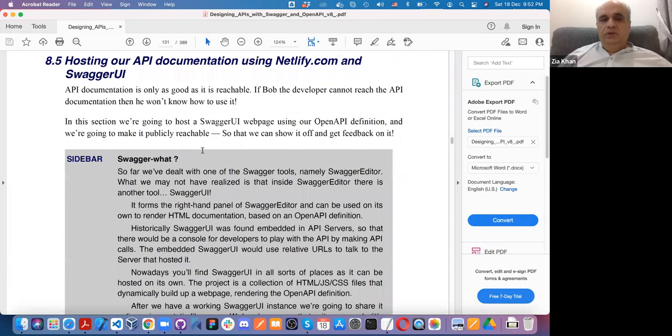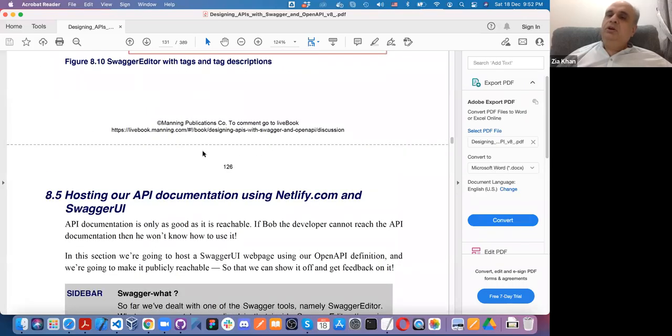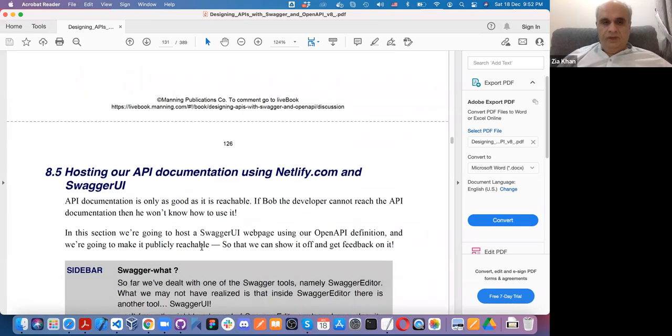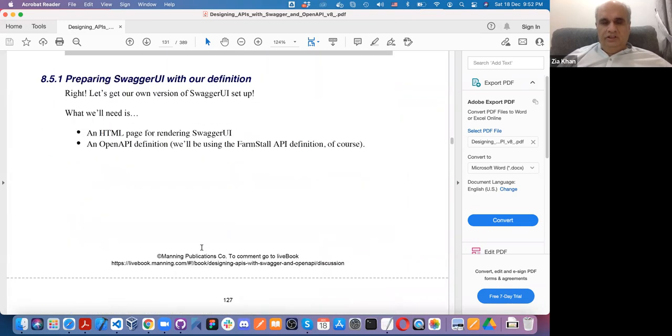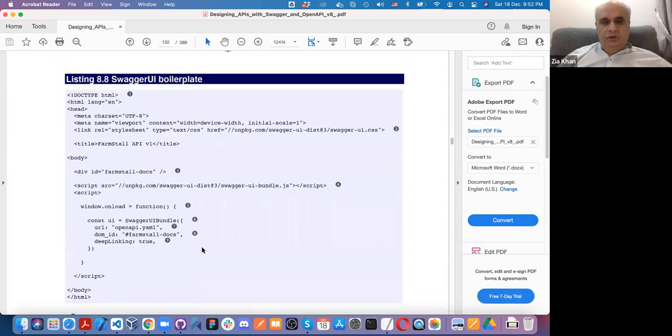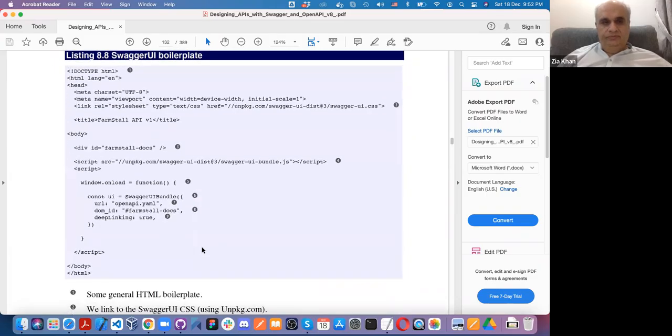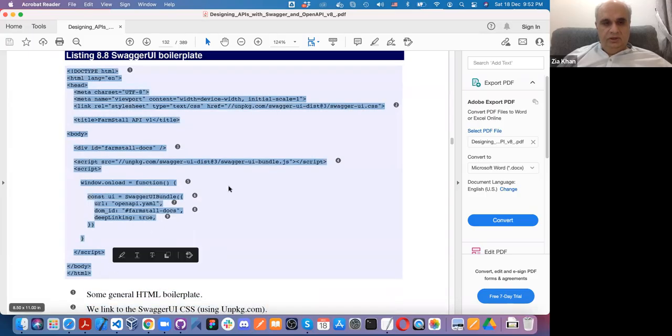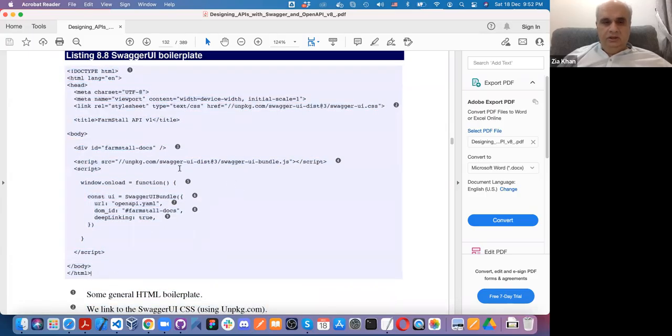Now, the question is, when you have created all this API specification with all the markdown, all the tags and everything, how do you see it? I know how to see it in Swagger tool, but how do you post it to a static server? In order to post it to a static server, look at this thing. This is giving a HTML page. Quite easy.